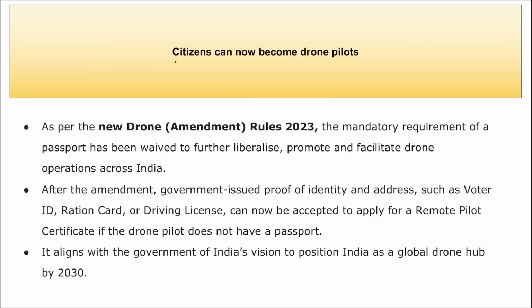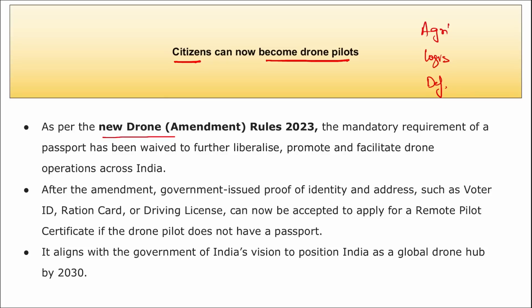Next, recently a new rule has been passed, right? And the rule is that citizens can now become drone pilots. We know that drone usage in India has increased. Many drones are being launched in various sectors, be it agriculture, logistics, or defense. So now recently citizens can become drone pilots.